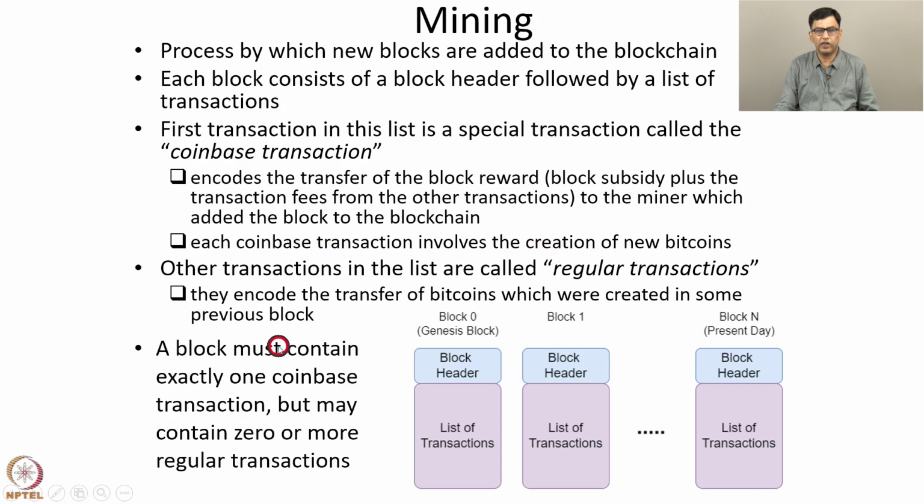So later on, in another block, a transaction was added which encoded the transfer of these bitcoins from Alice to Bob. So such a transfer of bitcoins which were created in some previous block are encoded in regular transactions. A block must contain exactly one Coinbase transaction, but it may contain 0 or more regular transactions. Typically, it contains several regular transactions, and these regular transactions are a source of revenue apart from the block subsidy for the miner who mines the block.